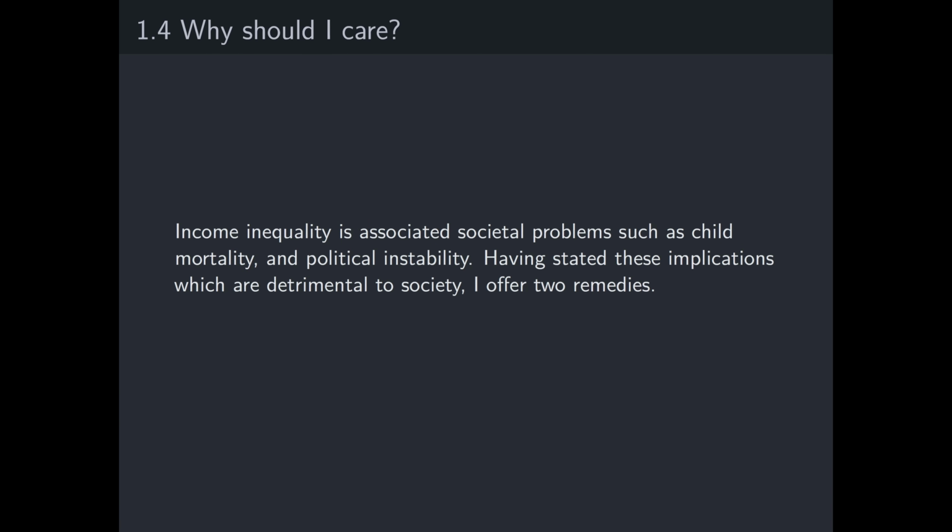The first thing that comes to mind is, why should I care? Some people think of income inequality as a philosophical or moral dilemma, and it's actually quite more than that. Income inequality is associated with societal problems like child mortality, political instability, and these are definitely detrimental to society. Having stated these implications, later I offered two remedies.